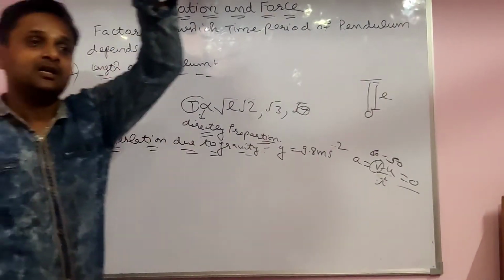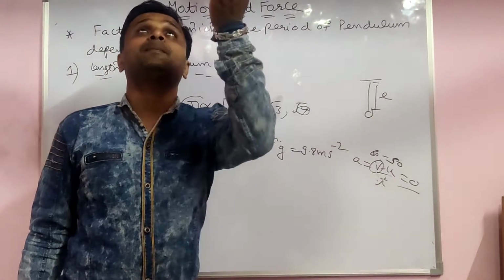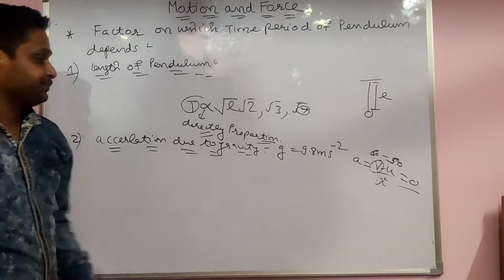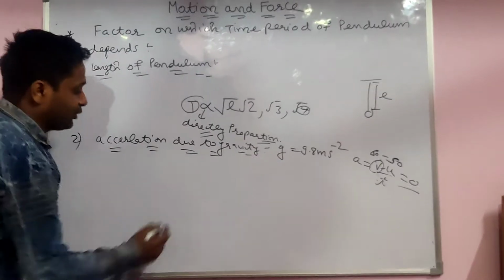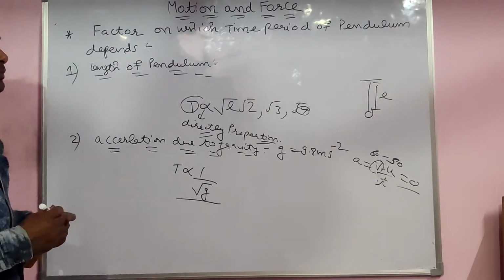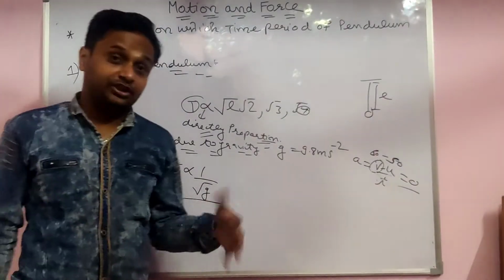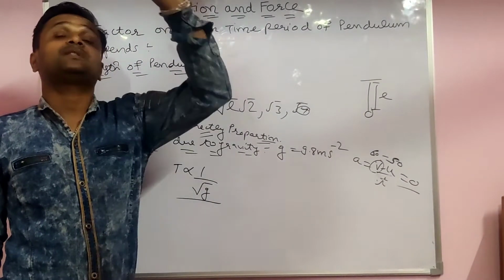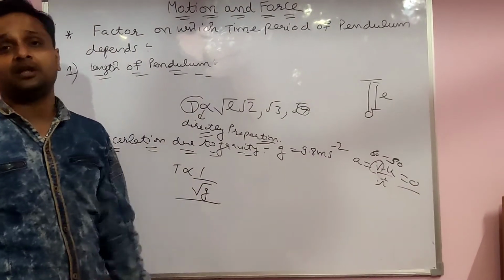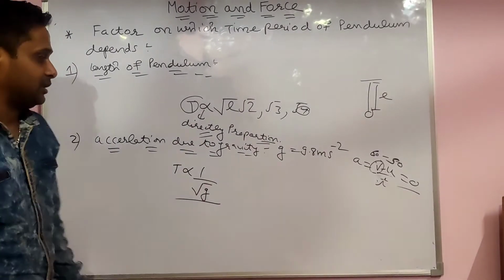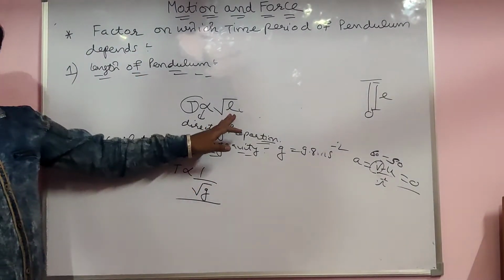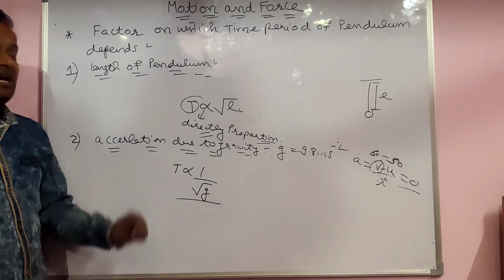Due to gravity, the speed increases or decreases. When the body moves up, its speed decreases. When it comes down, its speed increases. So for acceleration due to gravity, the time period is inversely proportional to the under root of g. If g decreases, as on the earth when you go up the gravity decreases, the time period increases. Inversely proportional, keep in mind. And again repeat, it depends upon the length, directly proportional, under root of L, and under root of g.